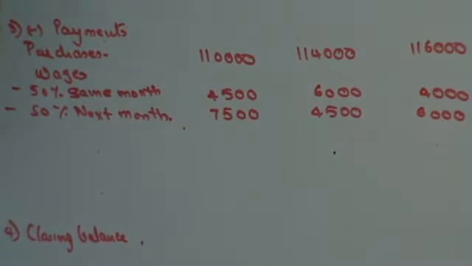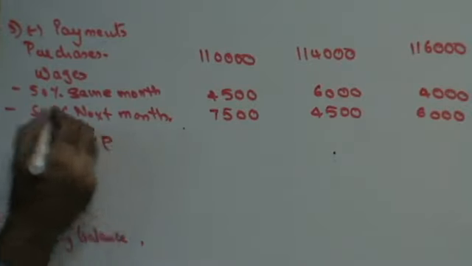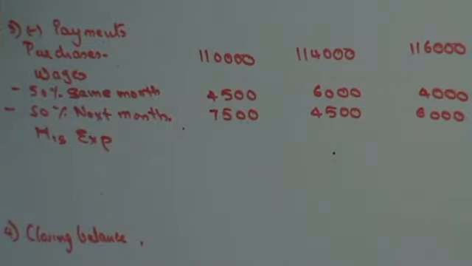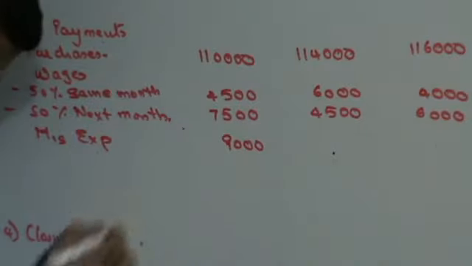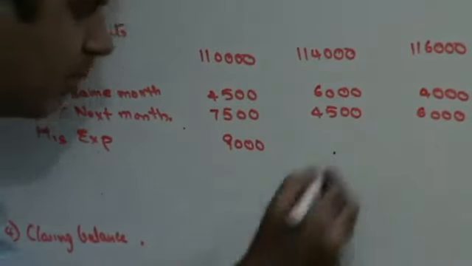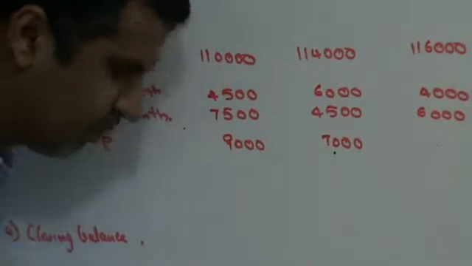Next, miscellaneous expenses are paid a month in arrears. That means December's payment is going to be made in Jan, Jan's payment is going to come in Feb, and Feb's payment is going to come in March.